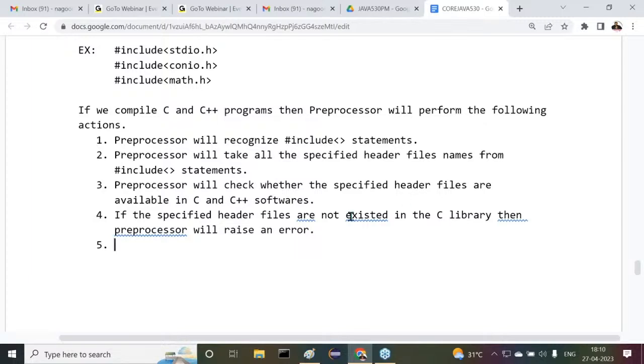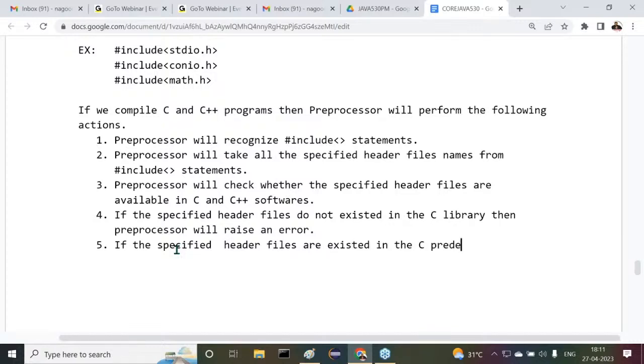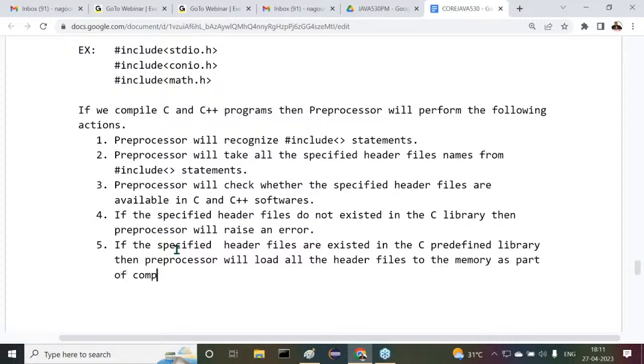In the case, observe carefully, if the specified header files exist in the C predefined library, then the preprocessor, observe carefully, will load all the header files to the memory as part of compilation.